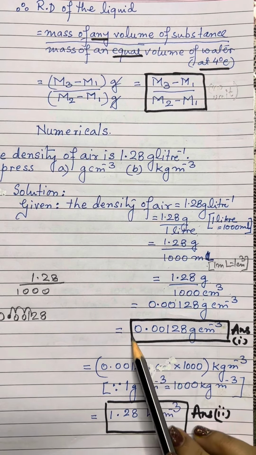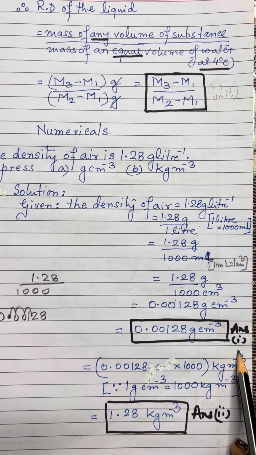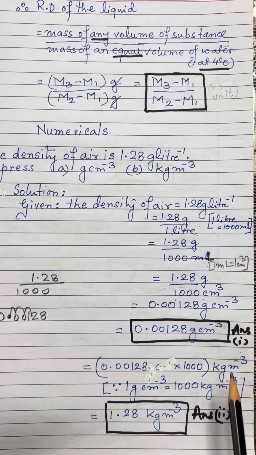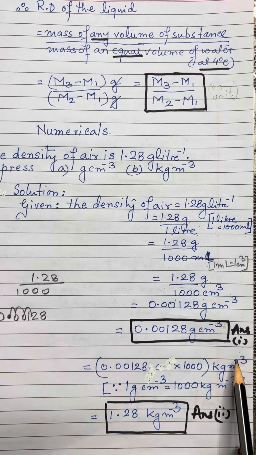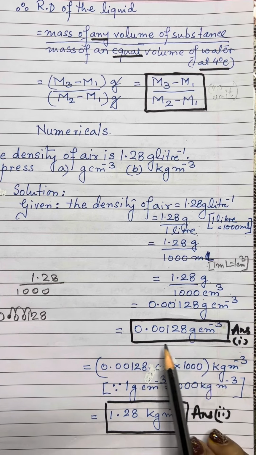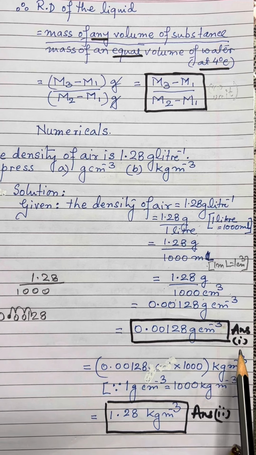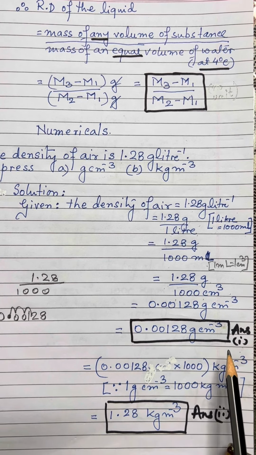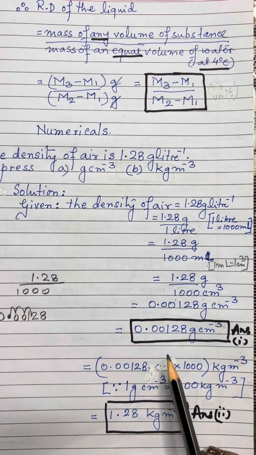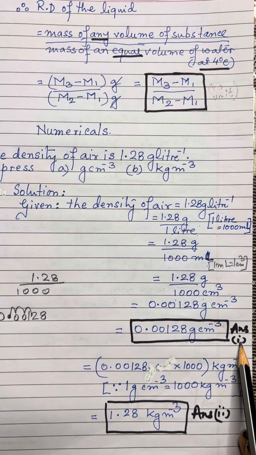If you are boxing your answer like this and writing the answer to which part, then you do not have to write down the answer statement separately. In physics, not in mathematics or any other subject, if you write it over here, answer part 1, I think that would be sufficient, because the idea of writing the answer statement is to highlight your answer. Over here, you are boxing your answer and highlighting your answer.